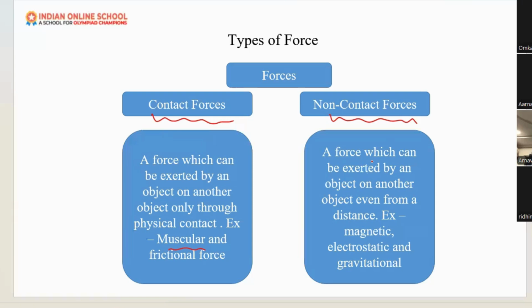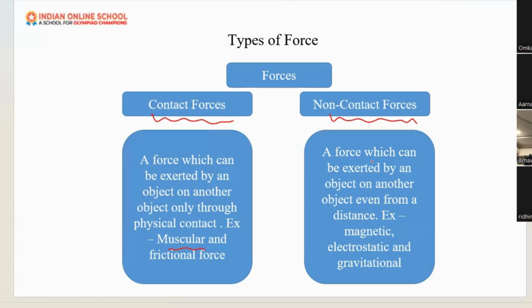Non-contact force means they will never touch each other. For example, you all play with magnets, right? Magnets, when at a greater distance, there is a chance they will attract each other. From the greater distance also, there is a tendency to come faster. So there is no contact between the two magnets, but there is a force acting in between, right? That is the non-contact force, because there is no physical contact between the two.